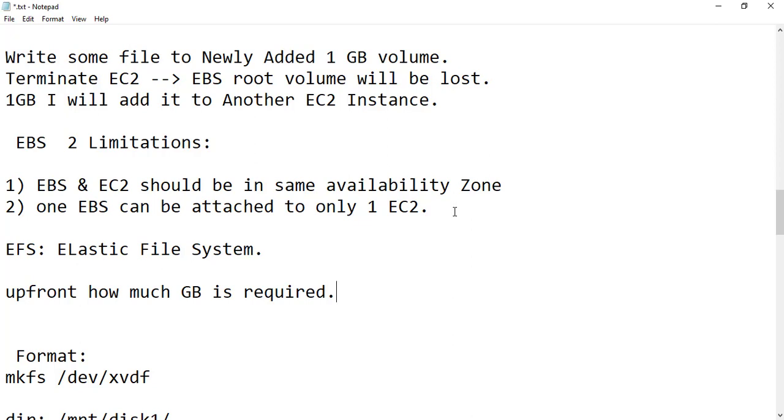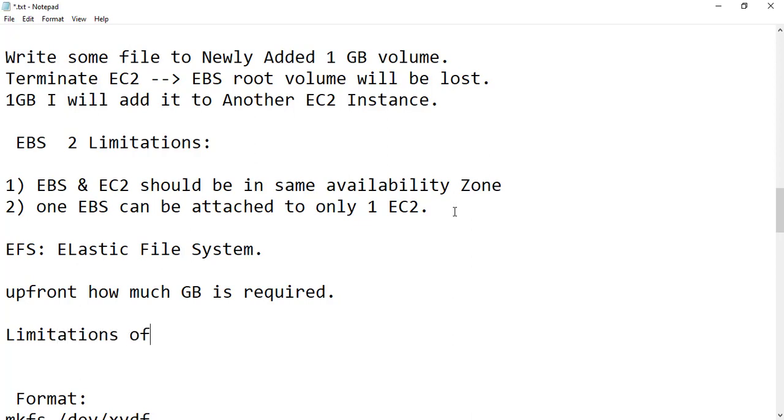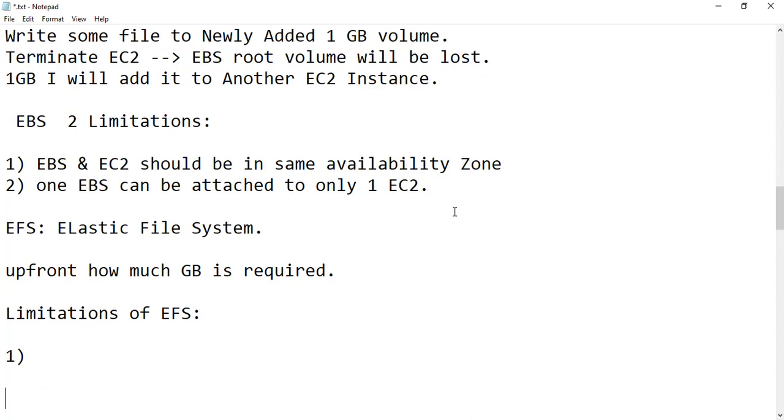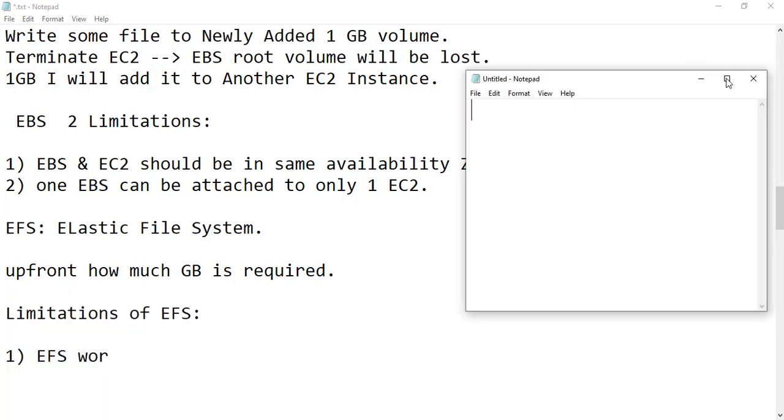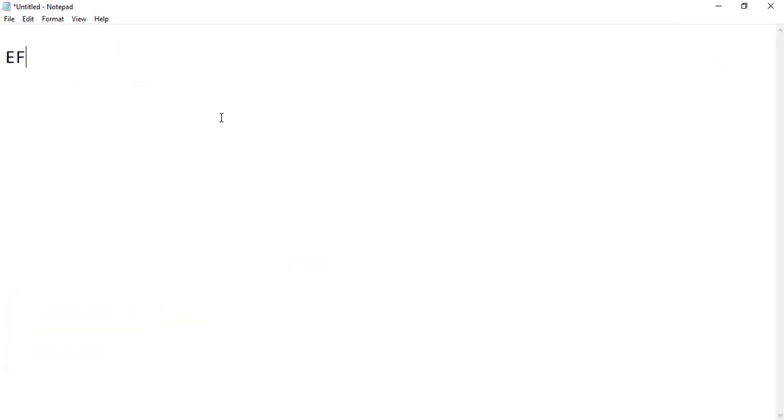We will see more detail of what EFS is, but before going to the practicals, let me also tell you the limitations of it. So, limitations of EFS. Okay, the first limitation is that EFS works on, let me clear the screen and show it to you separately. Let me open a notepad. Okay, so we'll learn about EFS now in more detail.